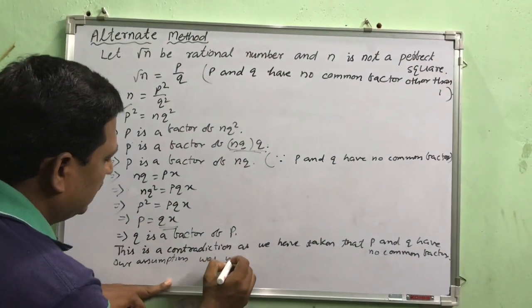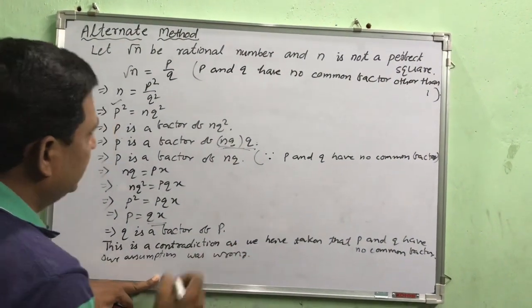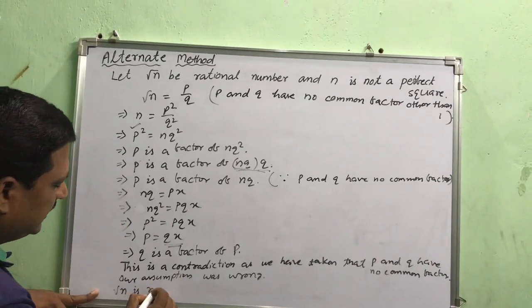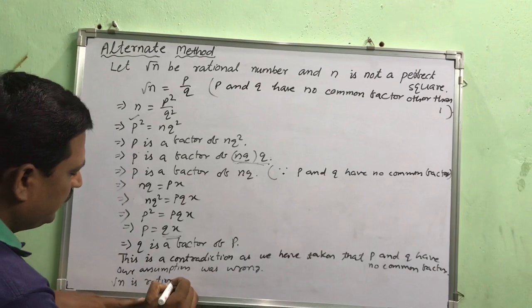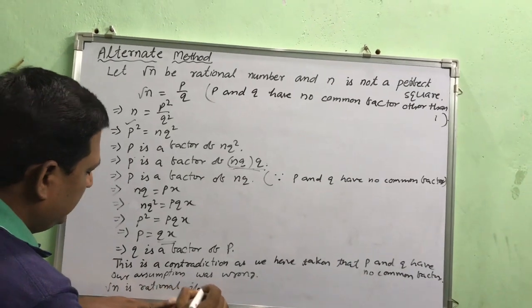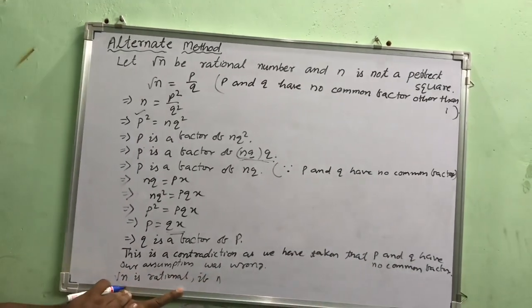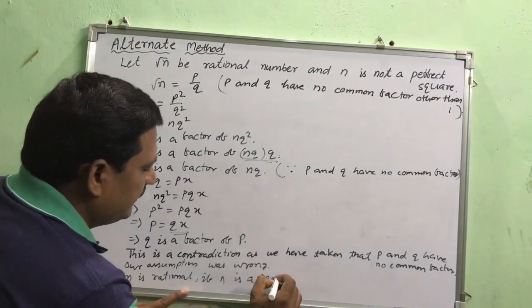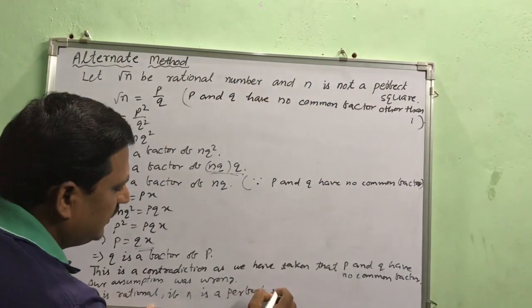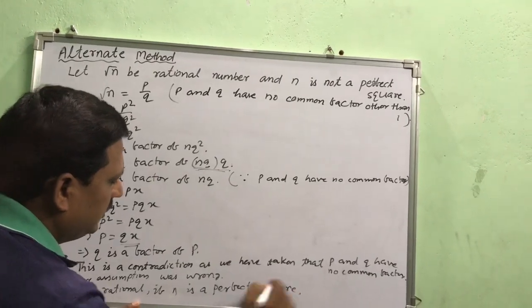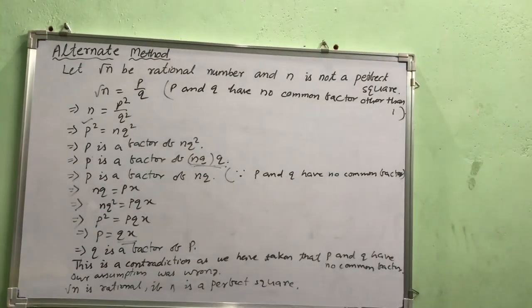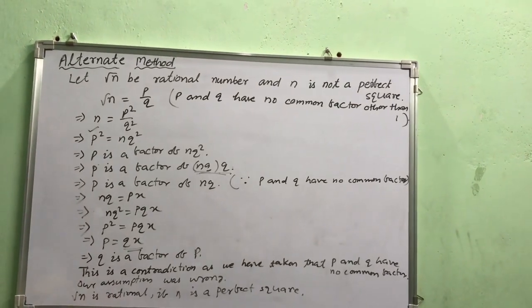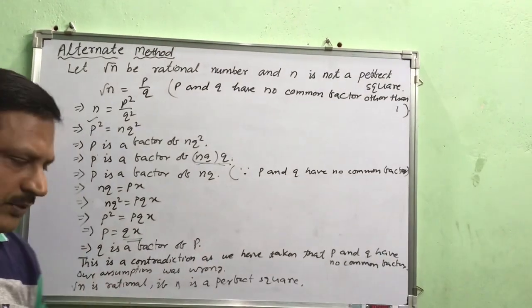That means root n is rational if n is a perfect square. And in other words, we can say that root n cannot be rational if n is not a perfect square.